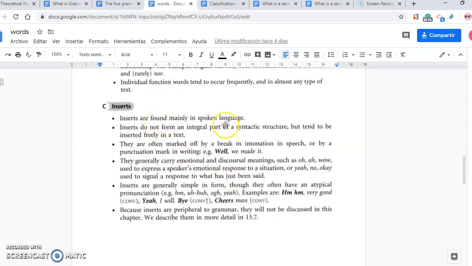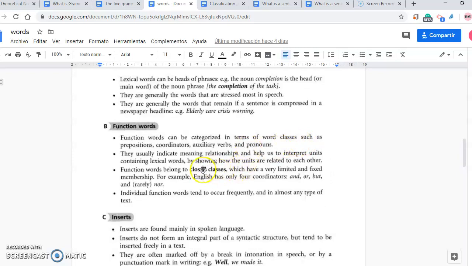So, inserts, what are inserts? Inserts are found mainly in spoken language. They don't form part of the syntactic structure, that is to say, we are not going to analyze them in sentences. And they are often marked off by a break in intonation or by a punctuation mark in writing. For example, well, we made it. Well, yeah, bye, cheers. Yes, all those are inserts. Let's go back to closed classes. What are closed classes and open classes?